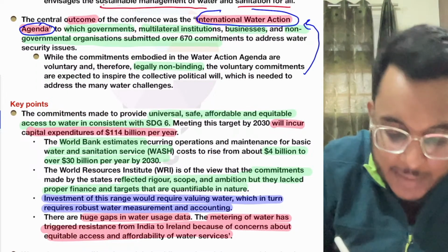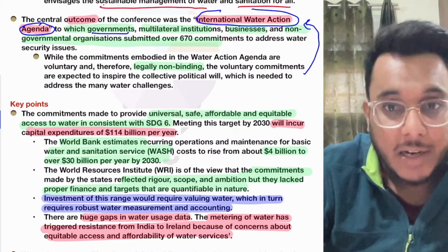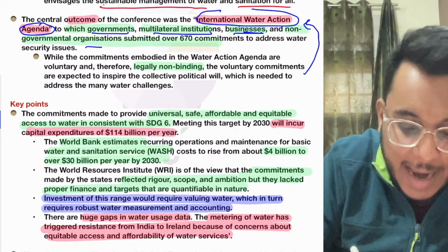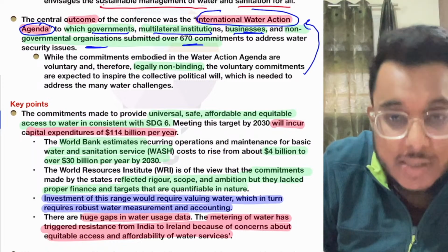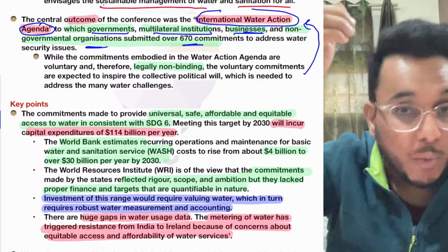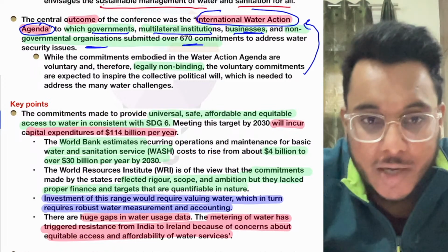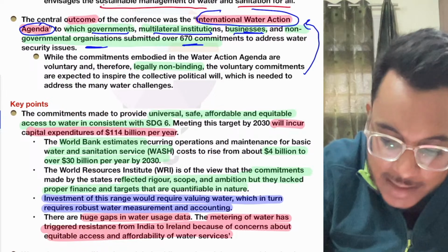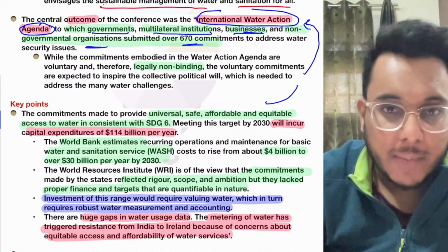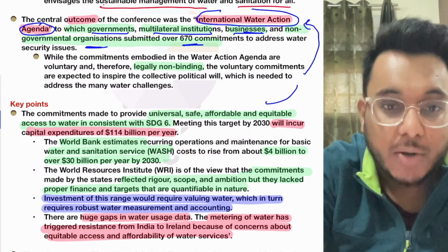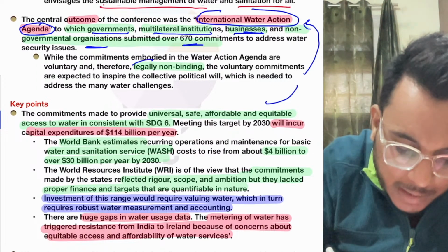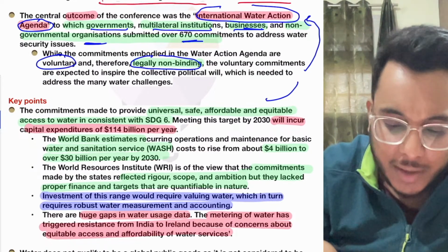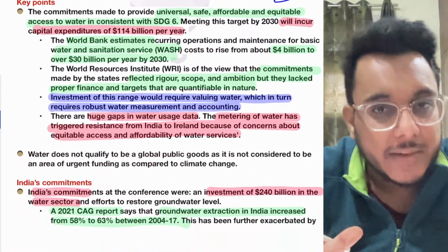Now under this agenda, governments such as our government, multilateral institutions, MNCs, business owners, NGOs, they have given around 670 commitments that we will be doing these things in order to ensure that the water challenge is dealt with. Okay, now understand this particular thing, guys, that yes, they have taken these commitments, but are these commitments binding on them? No. So they are not legally binding, they are completely voluntary targets. Now you are not required to read all these 670 targets.